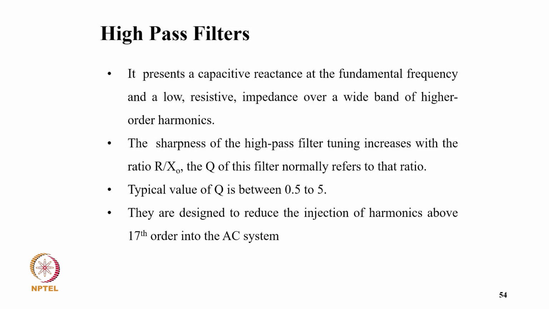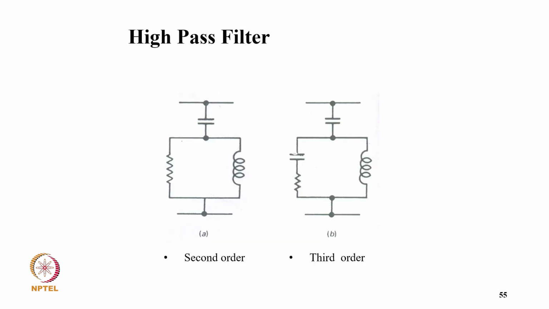over the wide band of higher order harmonic, and the sharpness of the high pass filter tuning increases with the ratio R upon X0, and the Q of this filter normally refers to the ratio. So typical value of Q is between 0.5 to 5. They are designed to reduce the injection of harmonics above 7th order into the AC system. And this is a high pass filter.